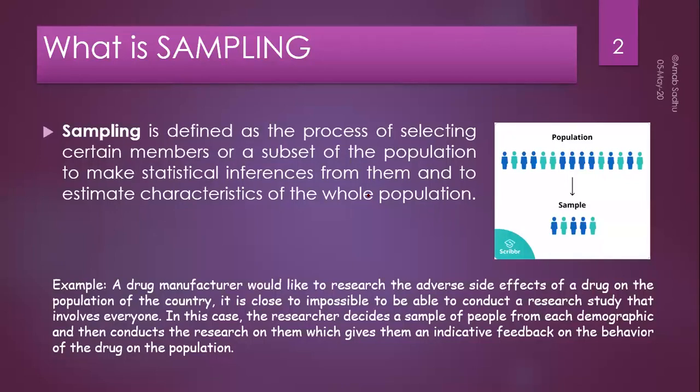So the entire population means the whole countrymen. They are not going to each and every countryman to apply the drug and to overview the side effects. That is not possible. In fact, what they do is they prepare a sample from the population. Now, how do they prepare the sample? That is known as sampling.